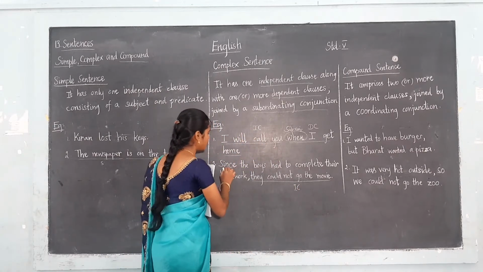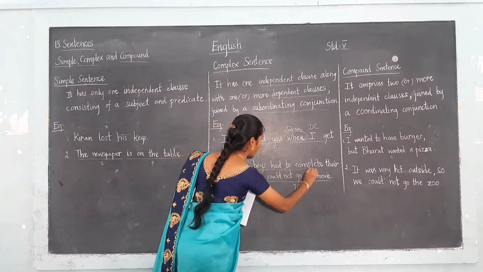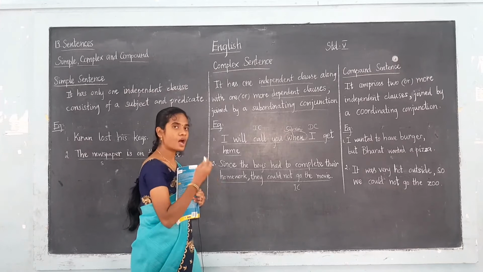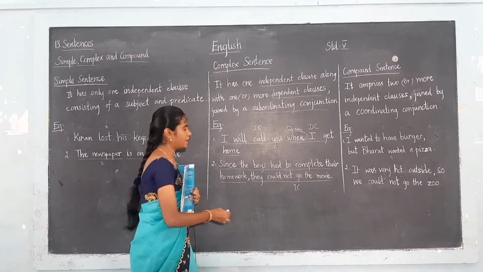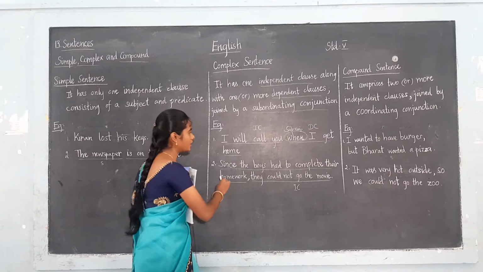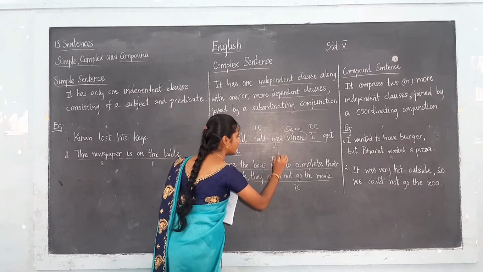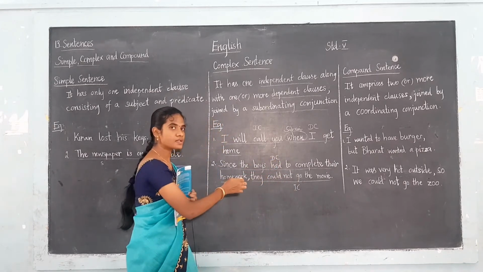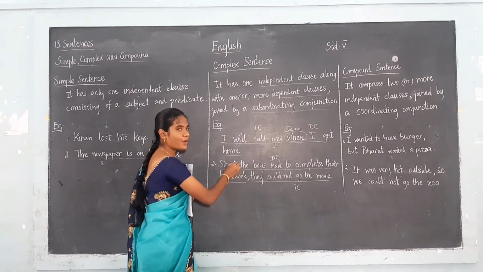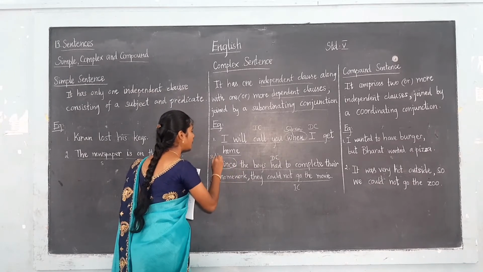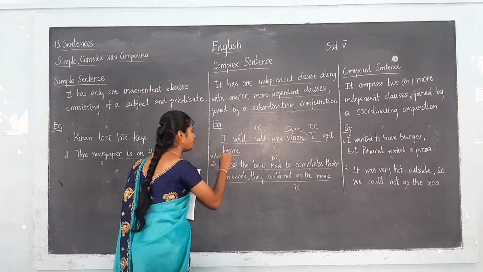Since the boys had to complete their work is the dependent clause. How are we finding it is a dependent clause? Because it starts with the subordinating conjunction. So we have an independent and a dependent clause. These two clauses are joined by a subordinating conjunction, that is since.